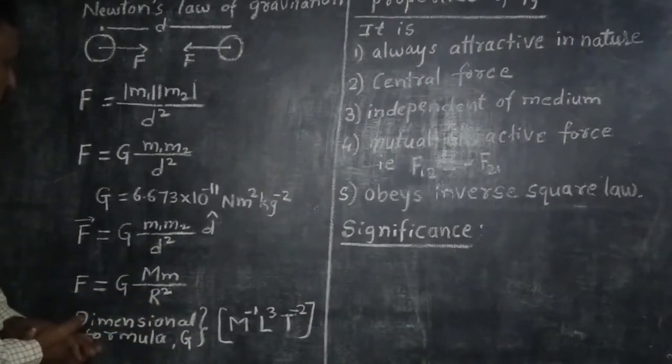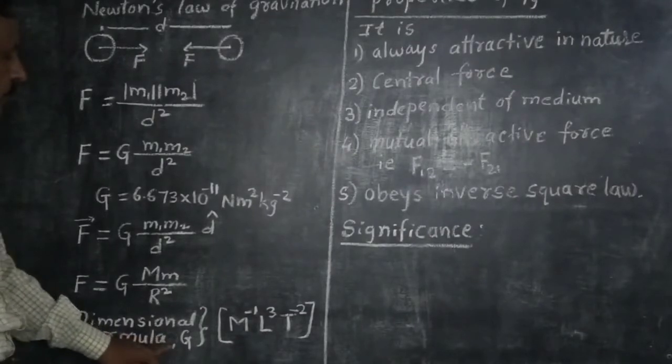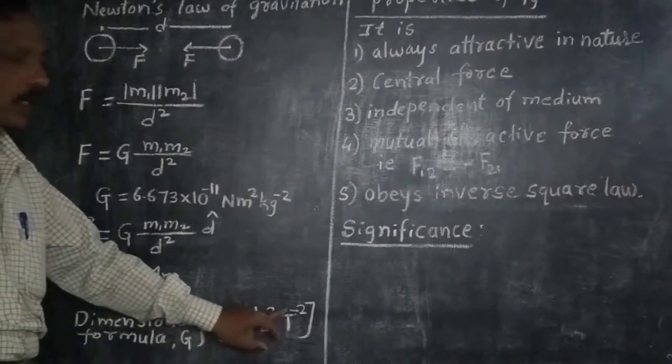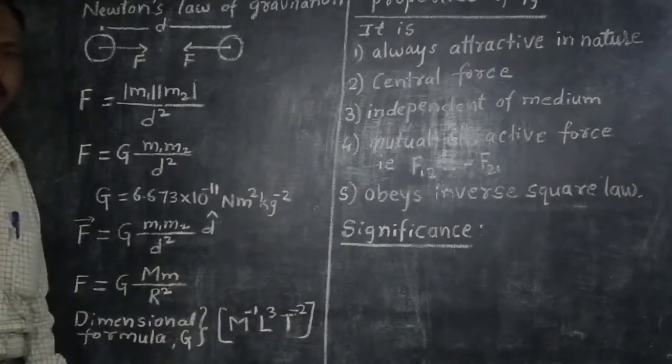The dimensional formula for G is M to the power -1, L to the power 3, T to the power -2.